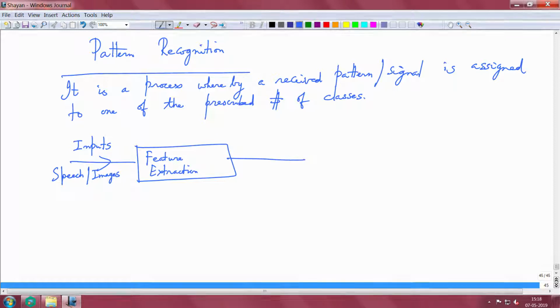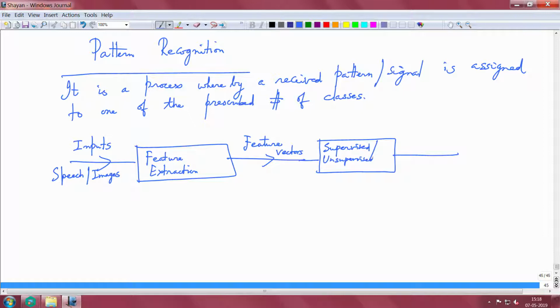From the feature extraction, we get the feature vectors, and the output of the feature extraction is fed into a supervised or possibly an unsupervised network for classification. And then you have outputs.